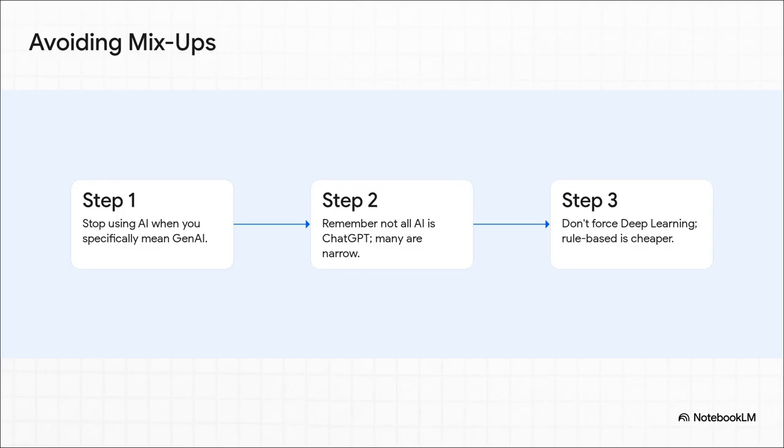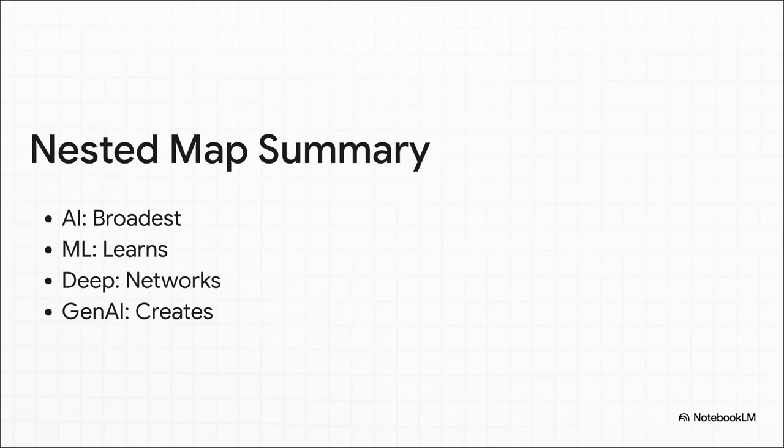Step 2. Remember that not all AI is ChatGPT. Those massive enterprise systems running bank fraud detection or hospital scan analysis, those are narrow ML models. They are definitely not chatbots. And step 3. Please do not force deep learning onto every single problem. Honestly, sometimes a simple rule-based system is cheaper, it's faster, and it's a whole lot easier to explain to a regulator.